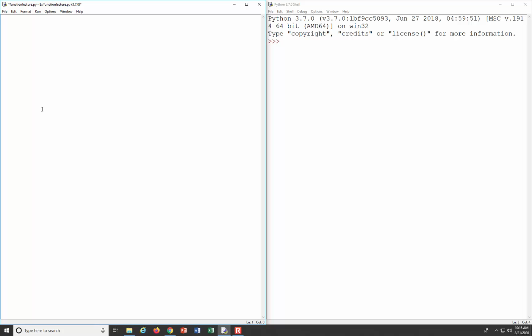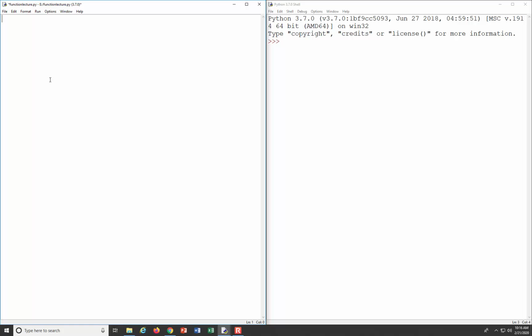So like we saw last time, we had a function that calculated the area of a circle, I think it was. And so as an input, we gave it the radius, and the output, we got the area. And so sometimes functions don't have inputs, and sometimes they don't have outputs. It's not a requirement. It's just kind of how you design your code.